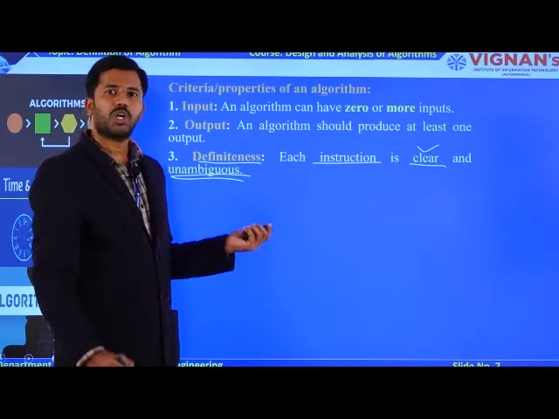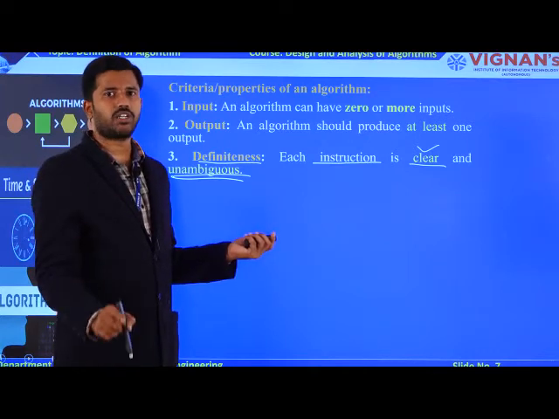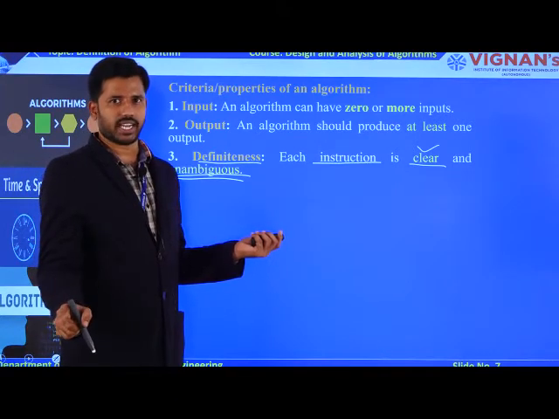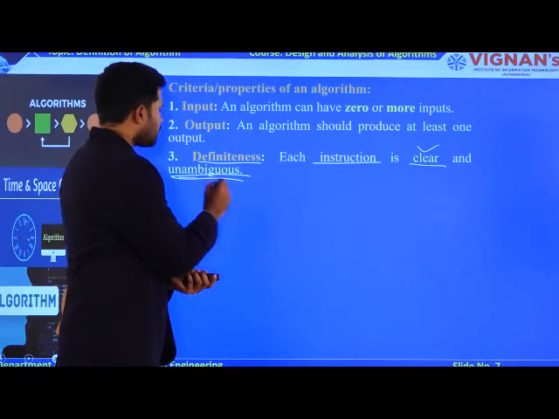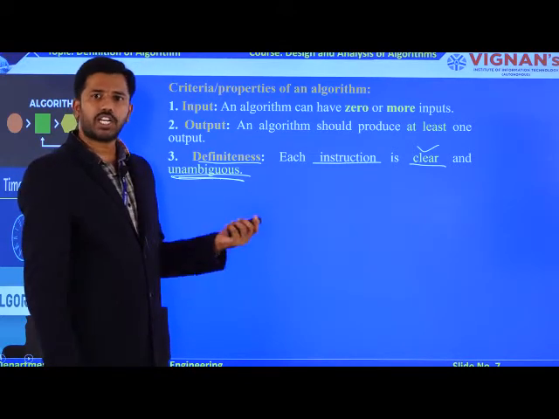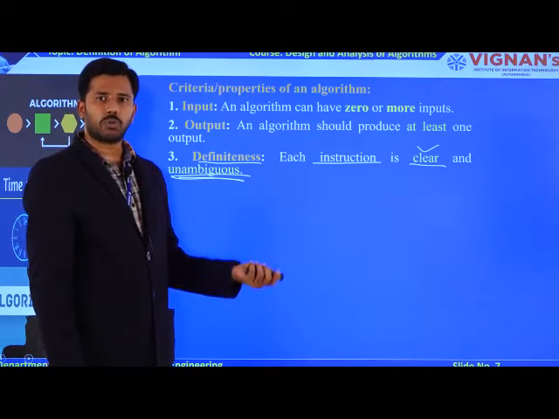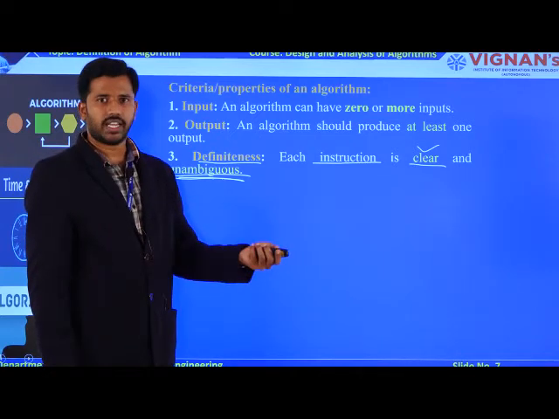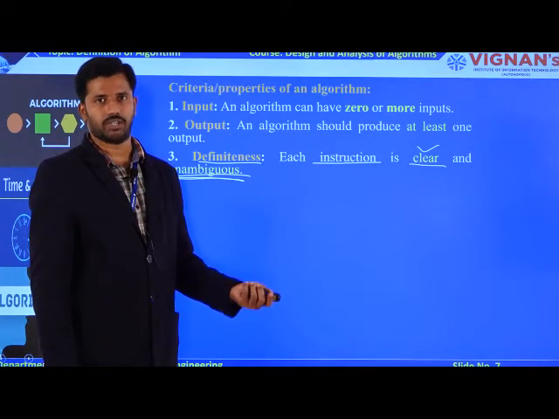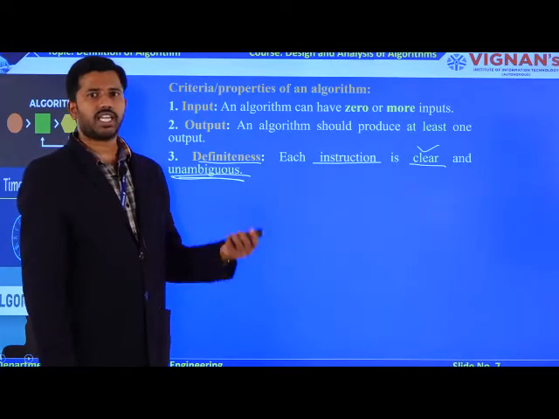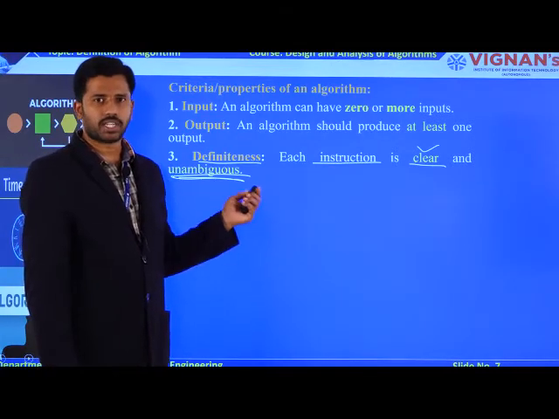And what if the instruction has ambiguity? Ultimately, it will produce two outputs. For every instruction, you must generate exactly one output. But if your instruction is ambiguous, it produces two different outputs for two different clients. In real time, that is not acceptable. So if you are designing your own algorithm, you must take care of these properties.